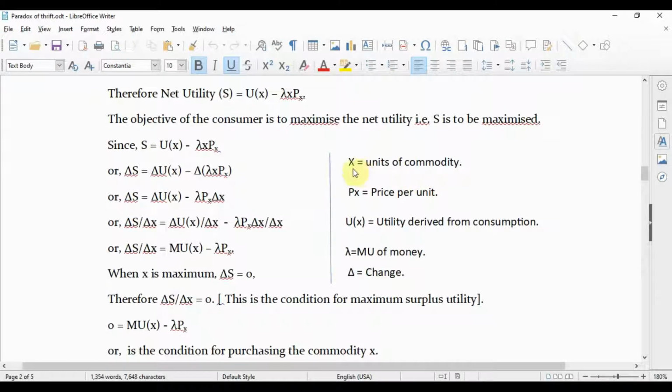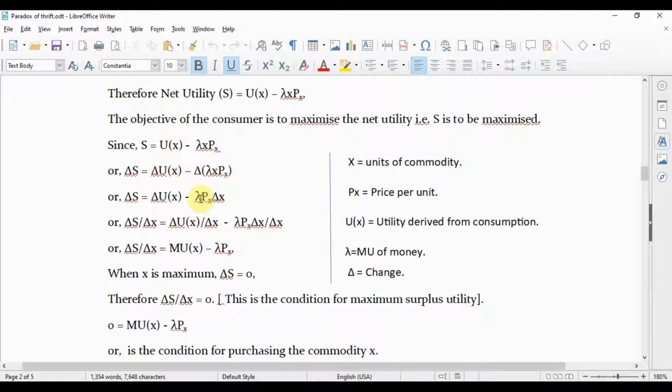So what are the symbols? X equals units of commodity, Px equals price per unit, U of X equals utility derived from consumption, lambda equals marginal utility of money, and delta equals change. Since S equals U of X minus lambda into X Px, if we apply delta to both sides of the equation, we get delta S equals delta U of X minus delta of lambda into X Px.